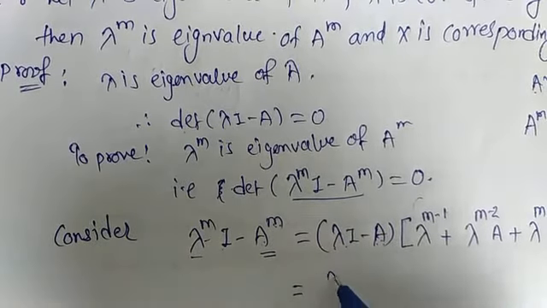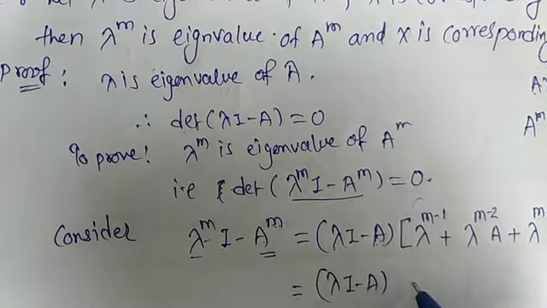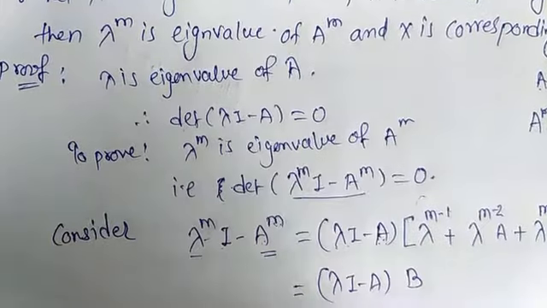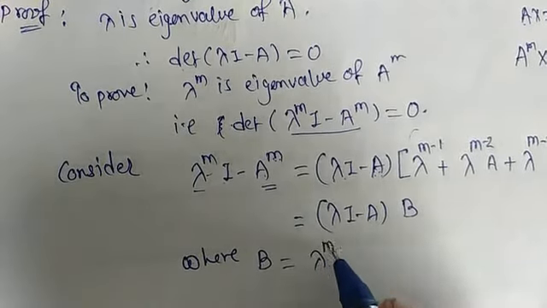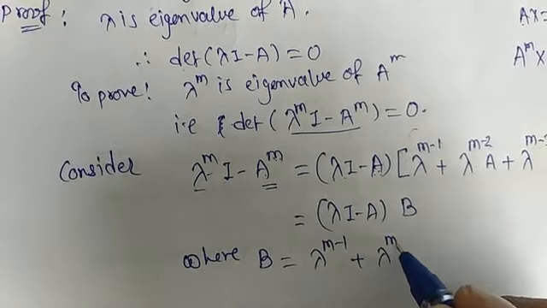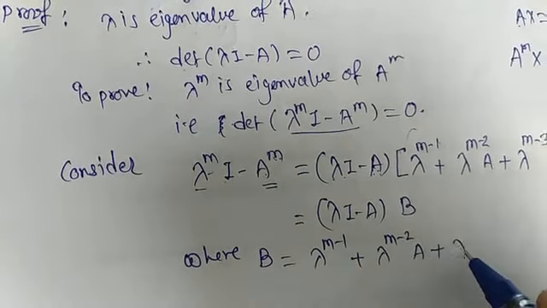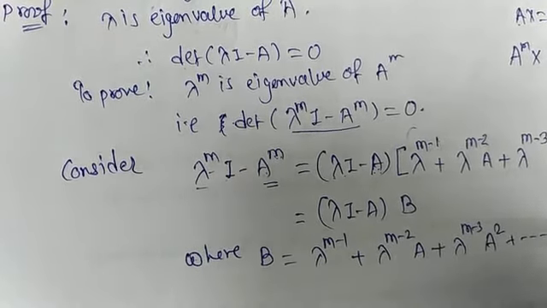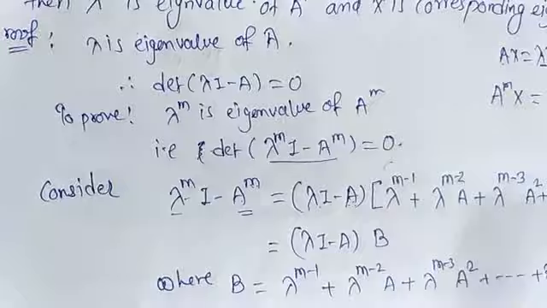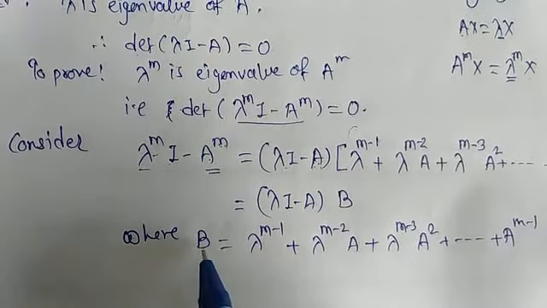So it can be written as lambda I minus A into B, where B is equal to lambda raised to m minus 1 plus lambda raised to m minus 2 into A plus lambda raised to m minus 3 into A square plus, and so on, up to A raised to m minus 1. Okay, which is our B.